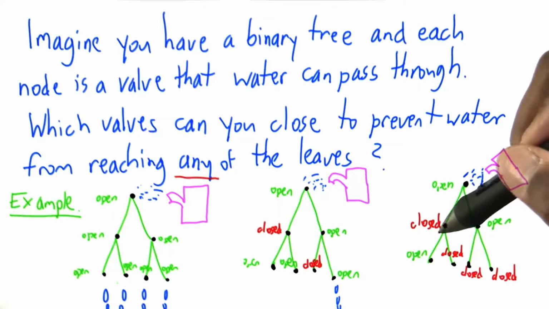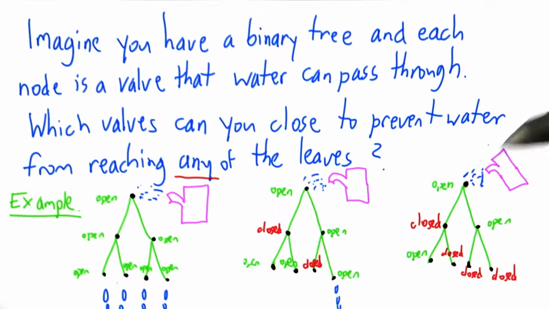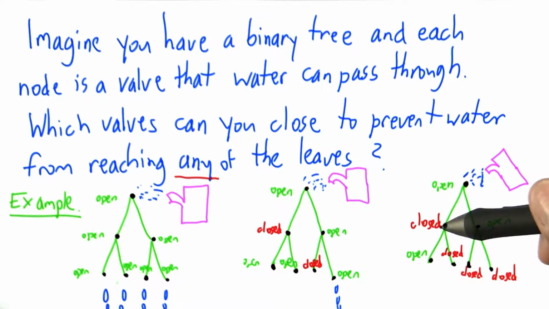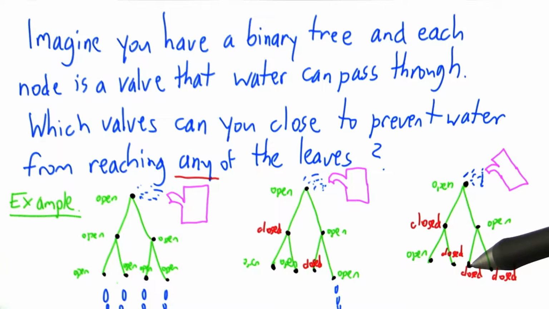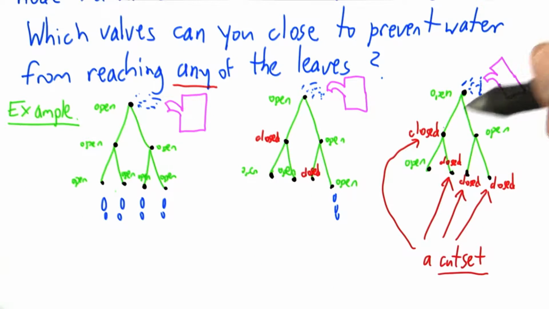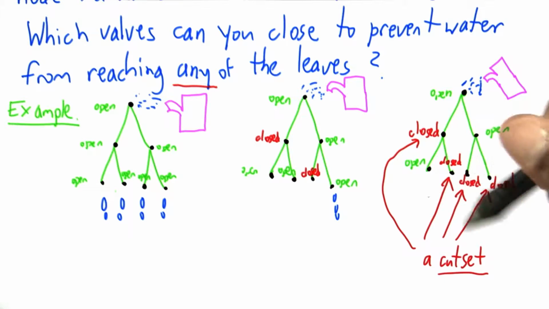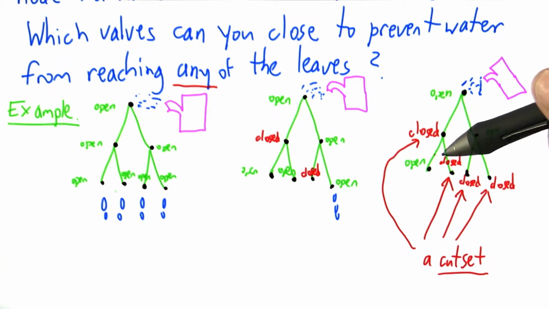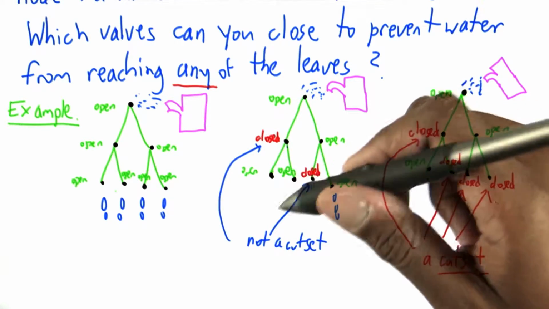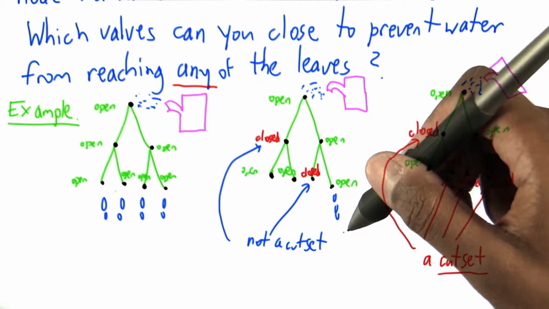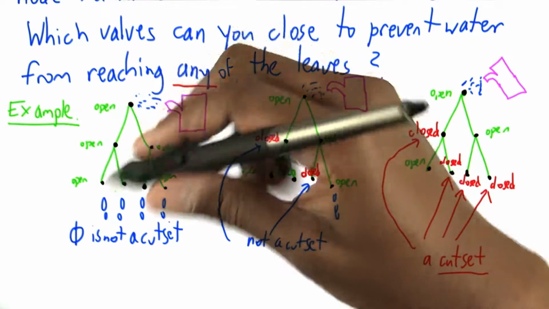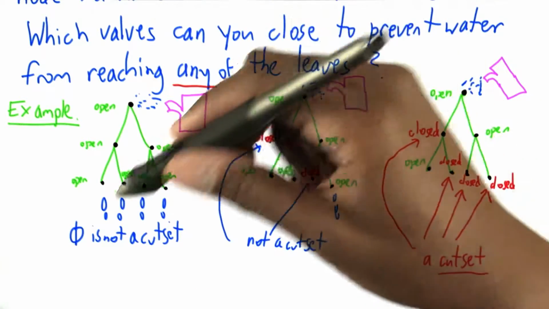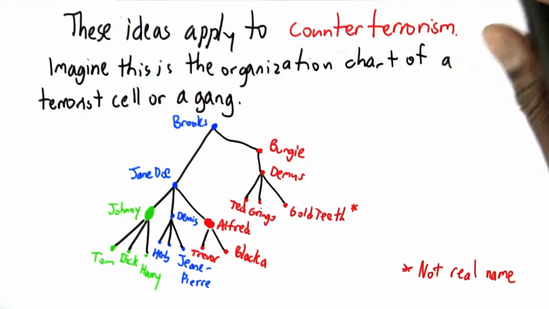If now you were to close these 4 valves, now water cannot pass out of any of the leaves. The water pouring down this path gets blocked at this valve. The water pouring down this path gets blocked at these 2 valves. And because the water cannot pass out of any of the leaves, we call this collection of 4 closed valves a cut set. This collection of closed valves is not a cut set because it allows water to come through. And here, the empty set of closed valves is not a cut set because, again, water can get through.